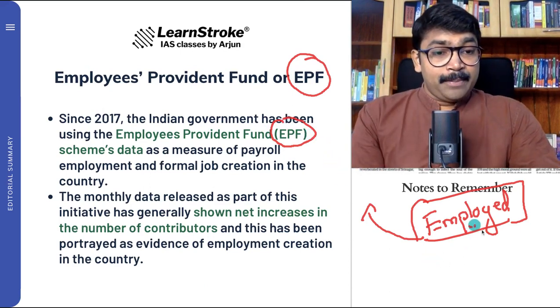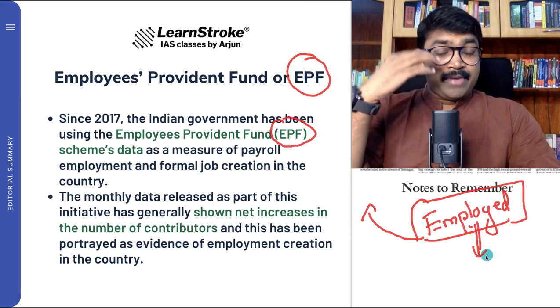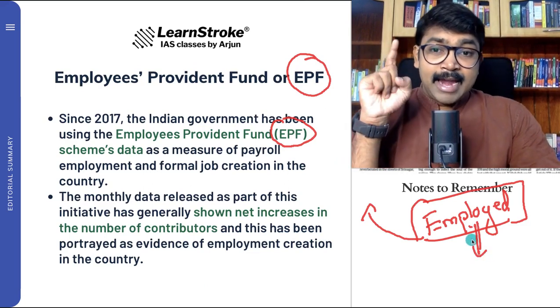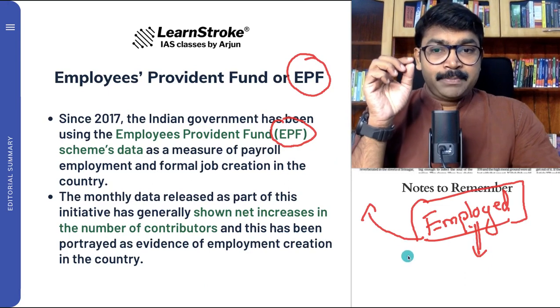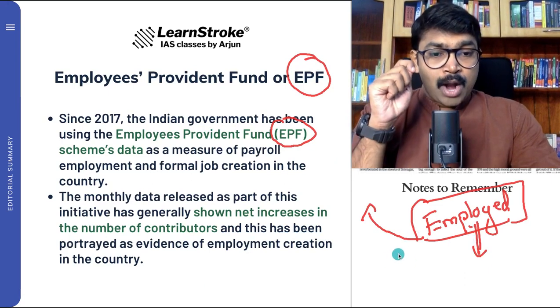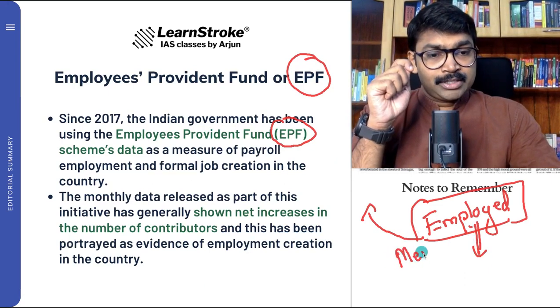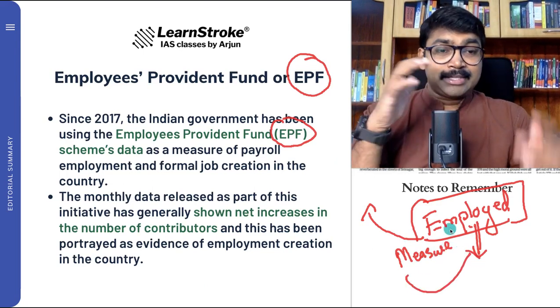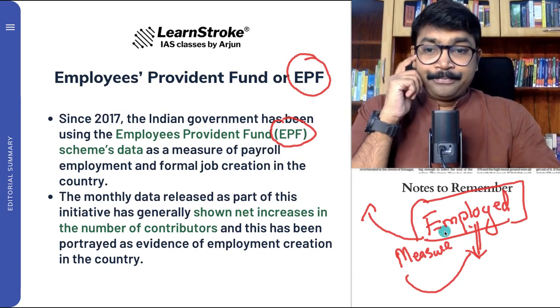There are various measures, and the government has been using EPF as one such measure to measure the employment rate in India. Whether it is right or wrong, we'll discuss in this article.